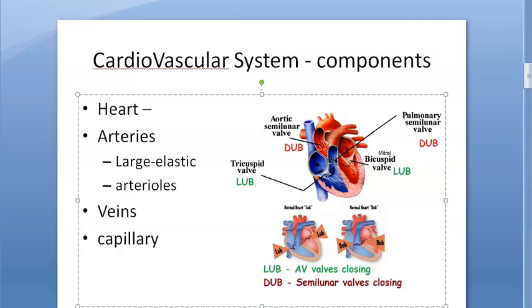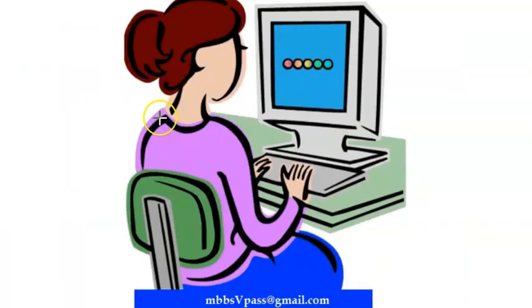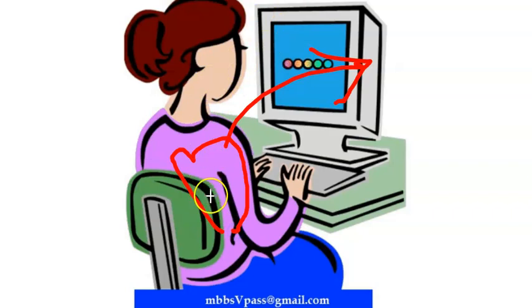Small arteries. What exactly do you mean by artery, guys? An artery is anything that takes blood away from the heart. So though the pulmonary artery is carrying deoxygenated blood to the lung, it is still an artery. 90% of arteries carry oxygenated blood, but the pulmonary artery is an exception because it carries deoxygenated blood away from the heart to the lungs.